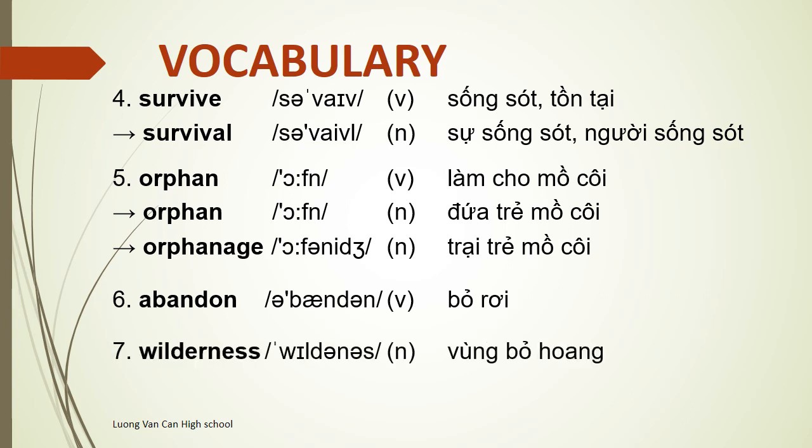7. Wilderness. Wilderness is a noun, is stressed on the first syllable. 8. Toxic. Toxic is an adjective, is stressed on the first syllable.